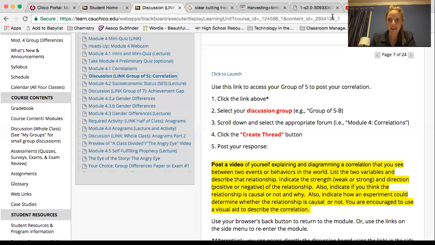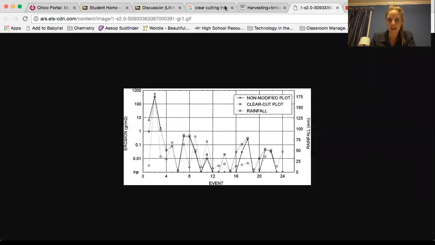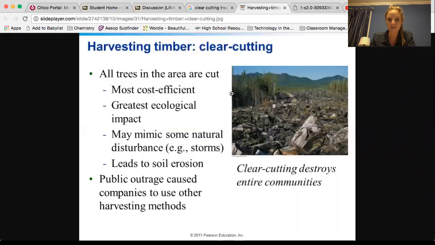For my event, I wanted to do something in the agricultural industry because I'm a single subject agricultural student, and I chose clear cutting. And to do a little education on what clear cutting is, in case you didn't know, let me share my screen. So clear cutting is basically when you cut out the entire forestry area on a plot.